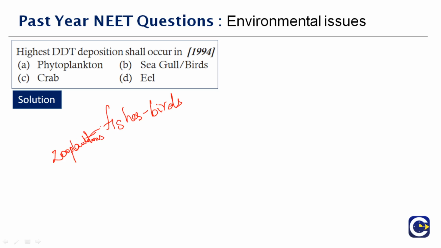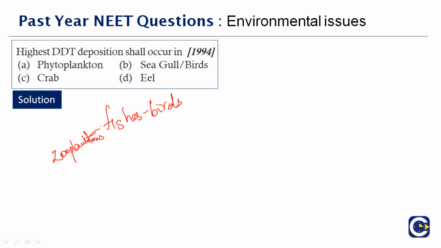See, the main reason here is it is soluble in lipids, not in water. So it is easier for them to get dissolved in the body. First, when it is dissolved in water, it is consumed by the zooplanktons. It gets dissolved in their body, then in the fishes, then moves on to the birds. So the highest DDT deposition shall occur in seagulls or birds, because the cycle goes in such a way. It starts from water, moves on to zooplanktons and fishes, then birds, because fishes are the main food for birds, especially seagulls, those who feed on fishes.